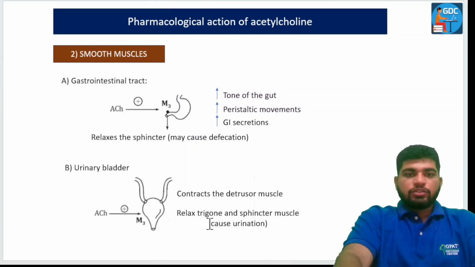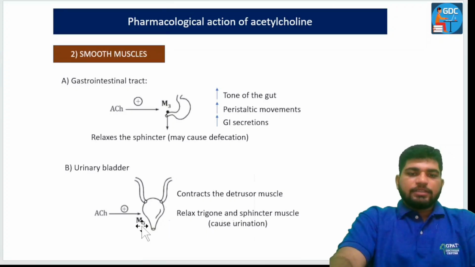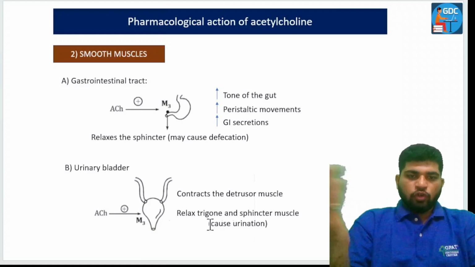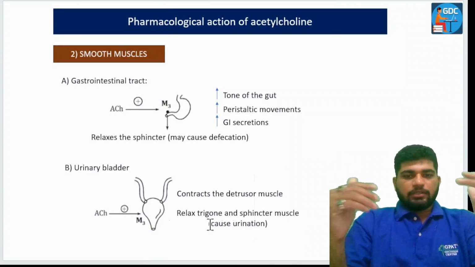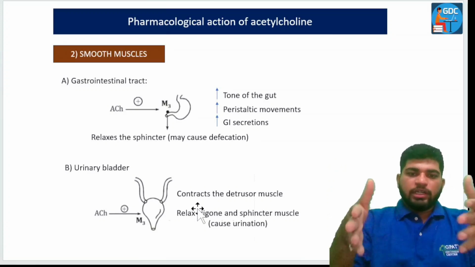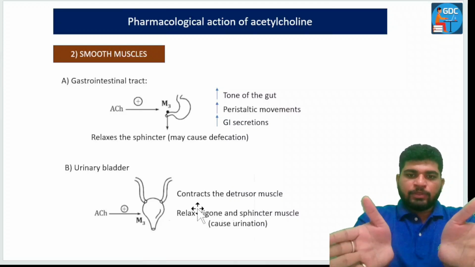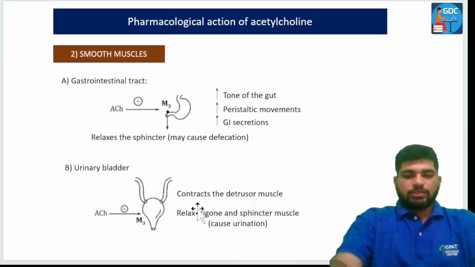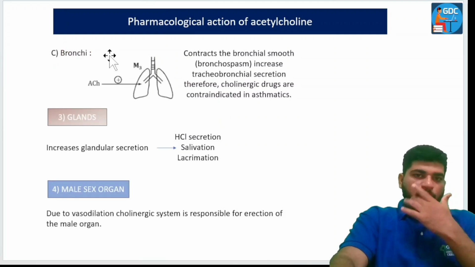The upper part is the detrusor muscle, whereas the lower part is the trigone and sphincter muscles. As I have told you before, the sphincter is just like a valve. When the valve gets open, the urination process will start. So it will contract from the upper side and then relax from the lower side, which will result in urination.